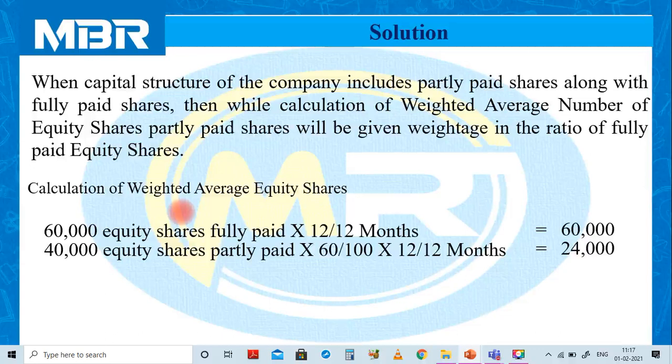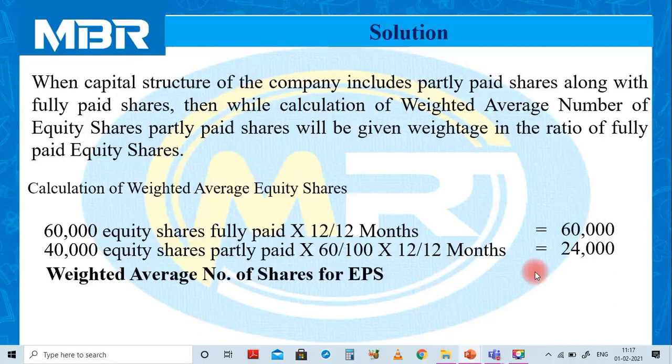So you can say that 40,000 partly paid equity shares equal 24,000 fully paid equity shares. So the total number of equity shares for the calculation of EPS is 84,000. With these 84,000 weighted average equity shares, we have to calculate our earning per share.